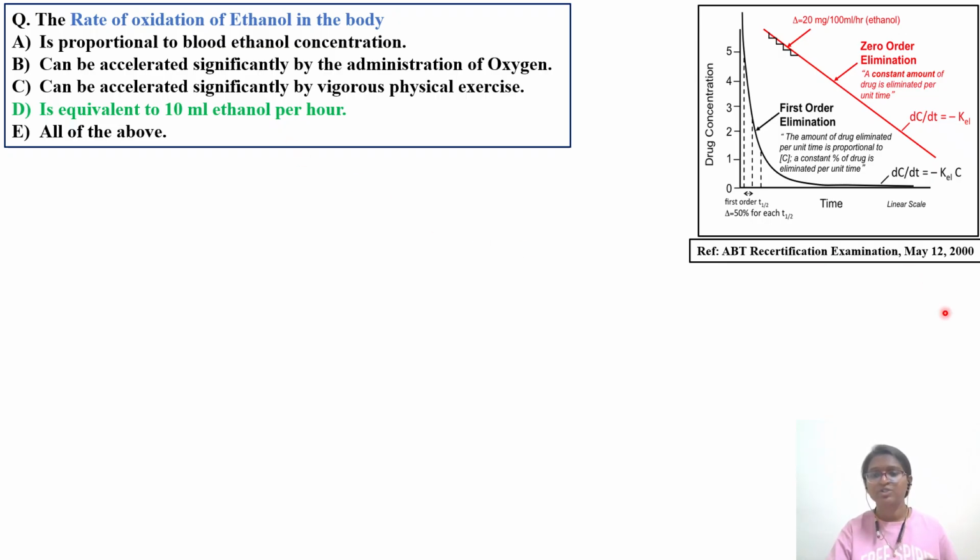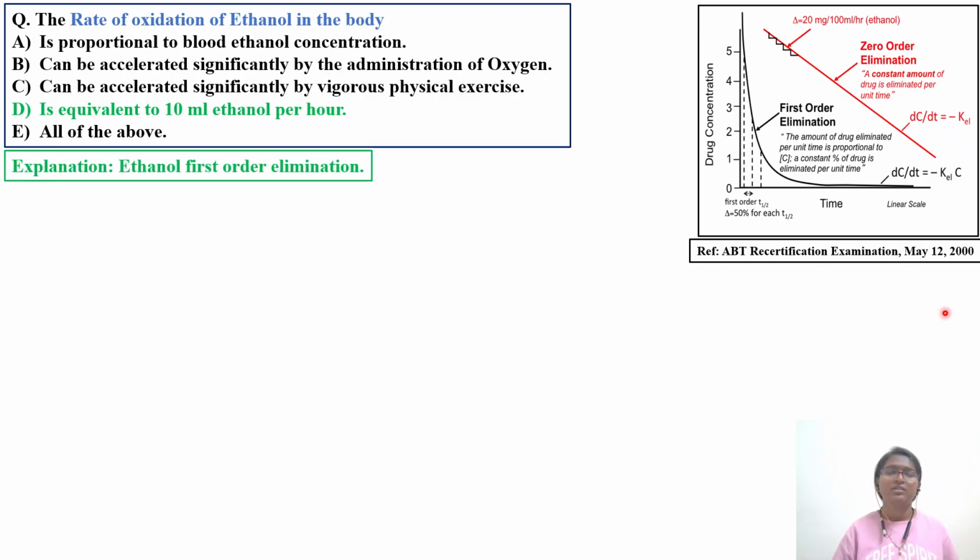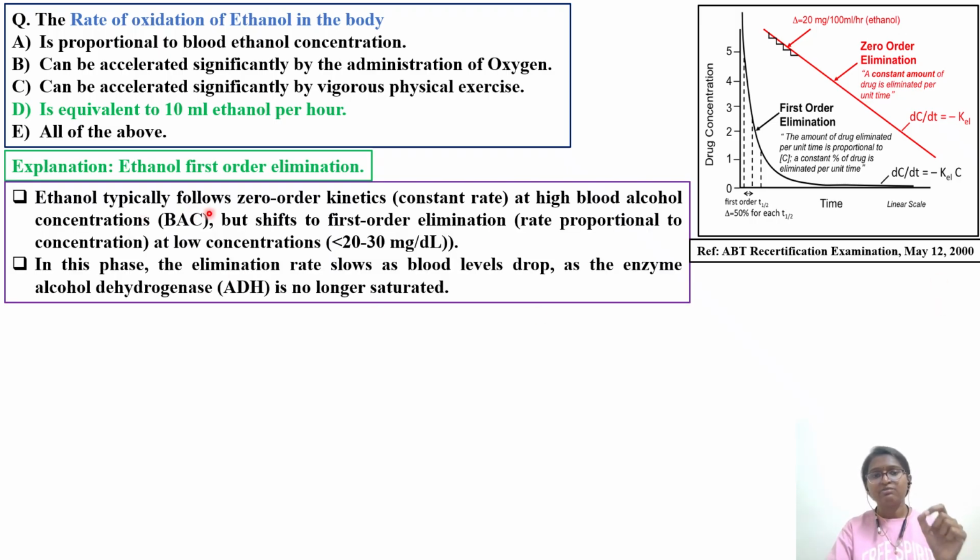Why is this the right option? It was given by our previous DABT students, my seniors, that ethanol follows first order elimination. Okay, so there is a trick with respect to ethanol elimination. It follows both zero order kinetics as well as first order elimination. So what is the concept behind the rate of oxidation of ethanol and its elimination, we'll discuss in this video. Ethanol typically follows zero order kinetics, that is a constant rate, at high blood alcohol concentration.